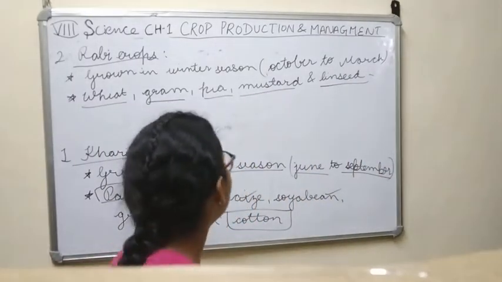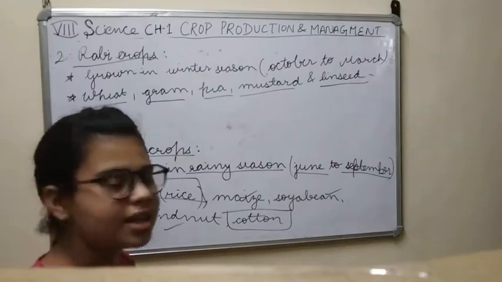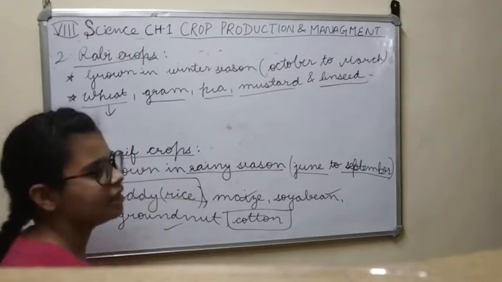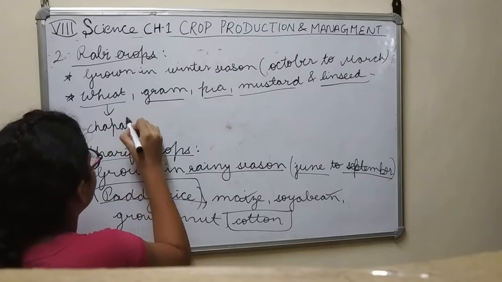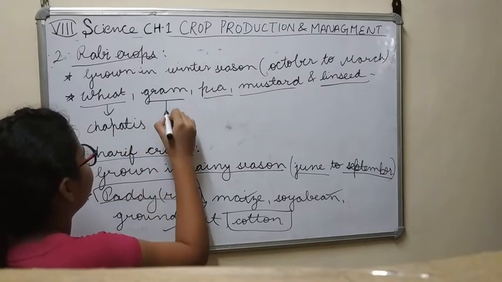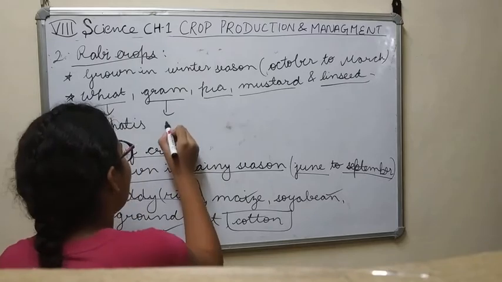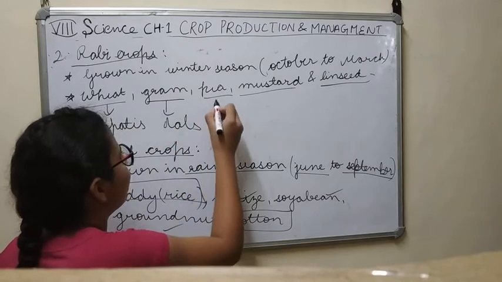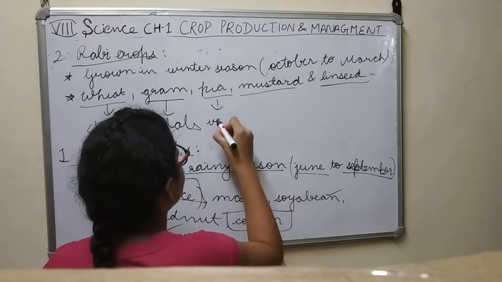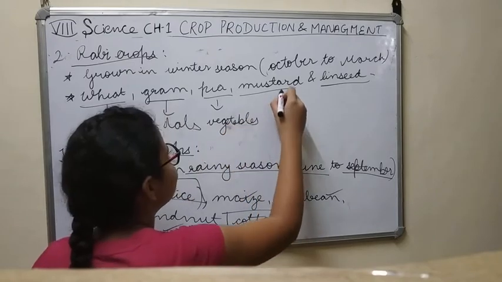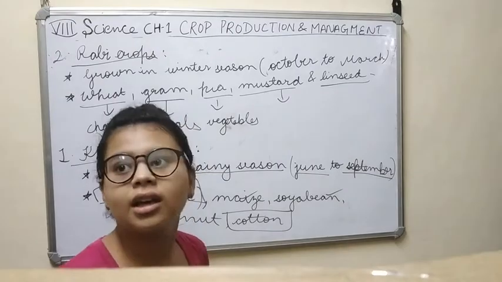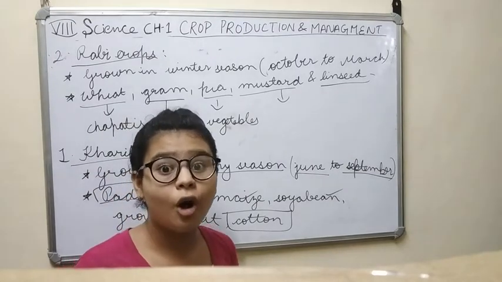Right? Now, we always know that from wheat, we eat our chapatis. And from gram, we eat our dals. From pea, we eat our vegetables. And mustard, we eat for oil in our food.